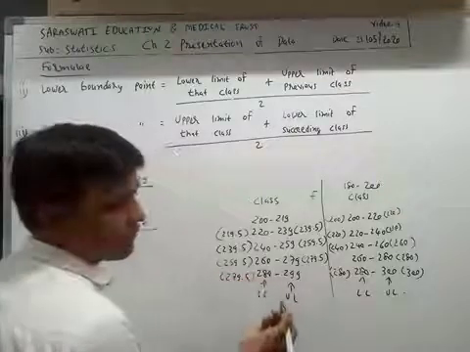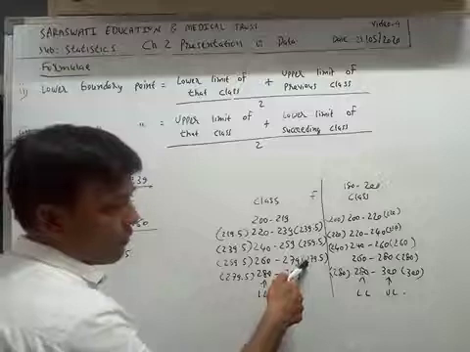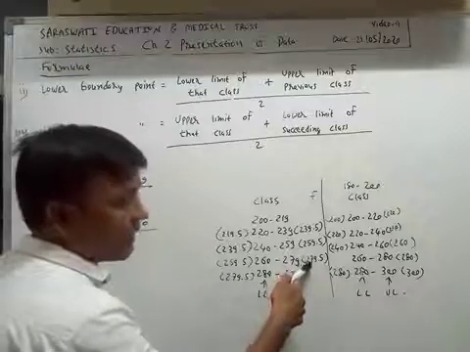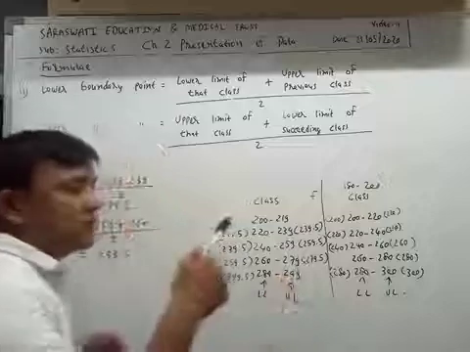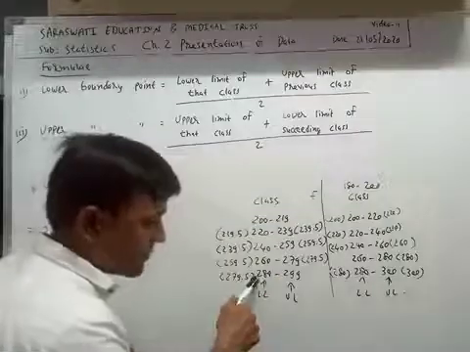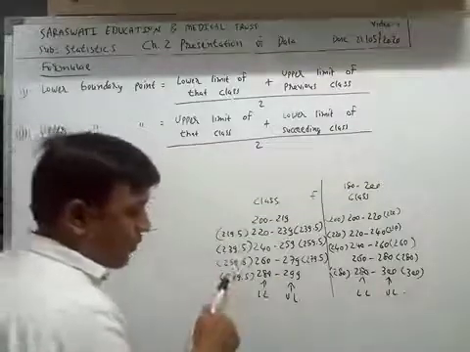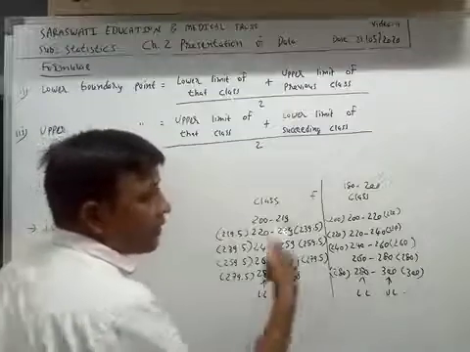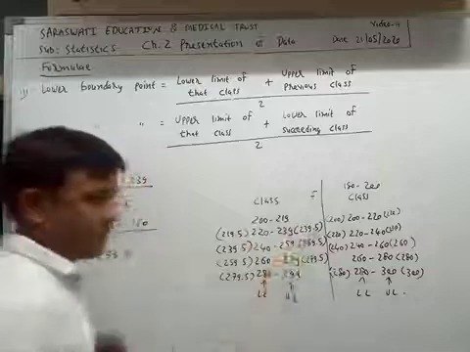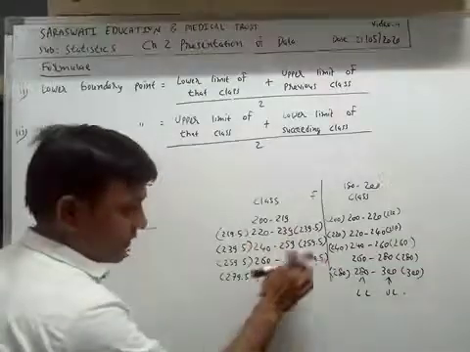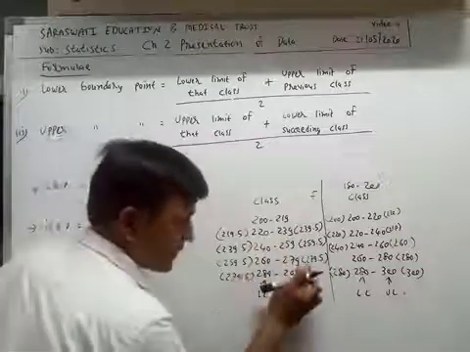The lower boundary point of this class is the upper boundary point of the previous class.